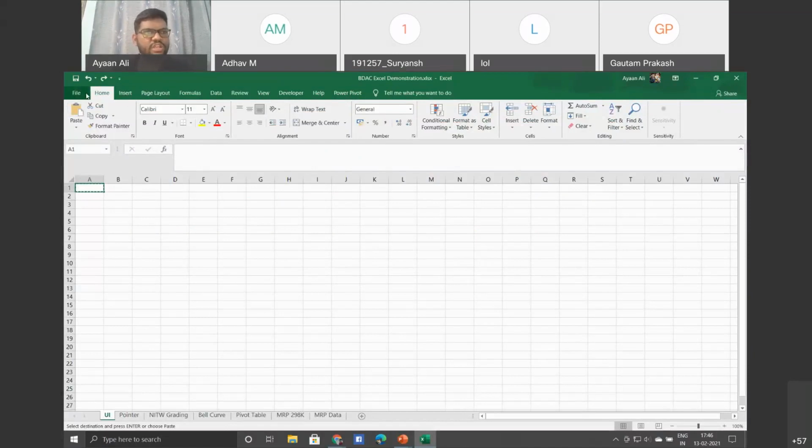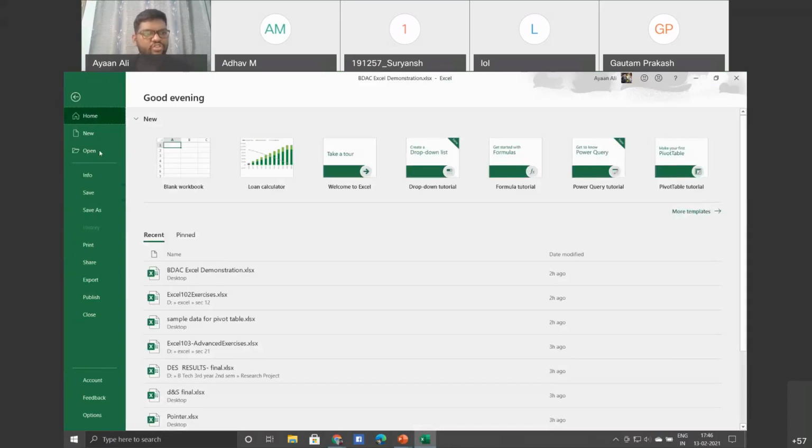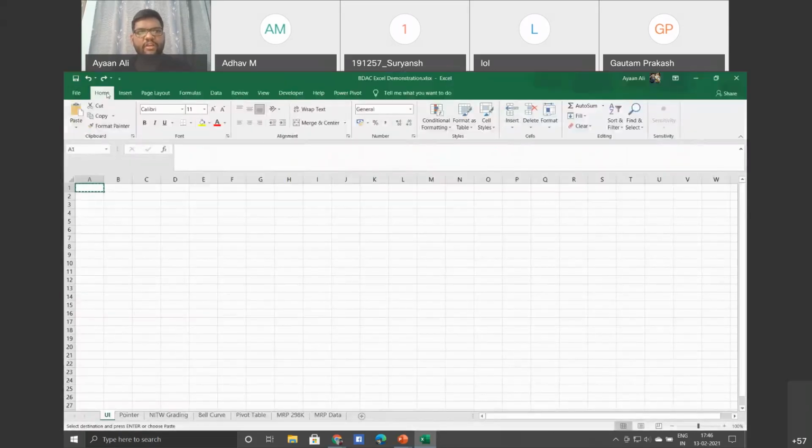If you go here, home, file tab, you will see you have so many options: home, new, open, info, save as, save, print, share. So you will understand, just try to click and see what each command does.